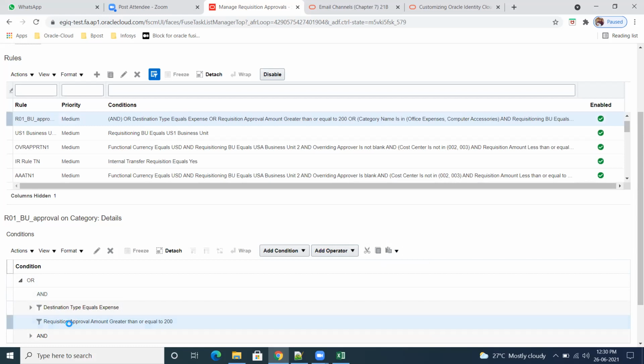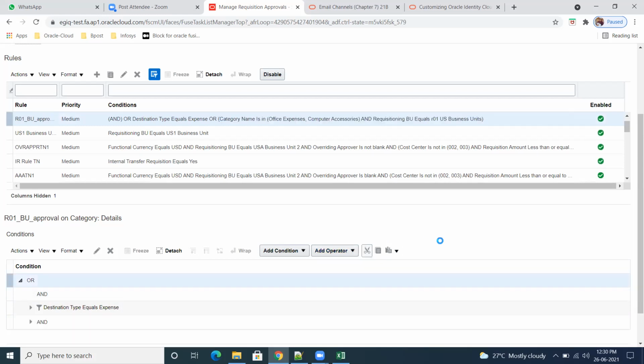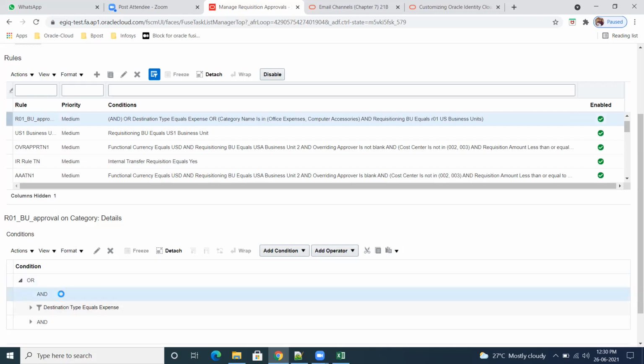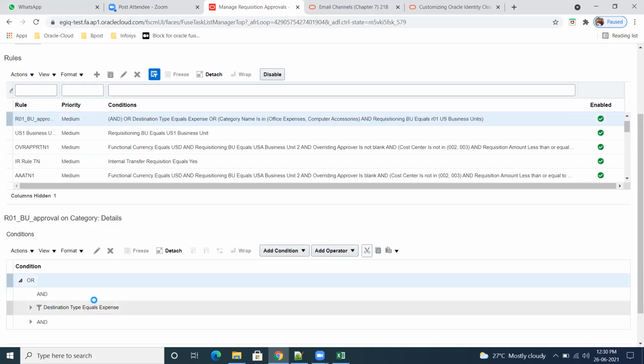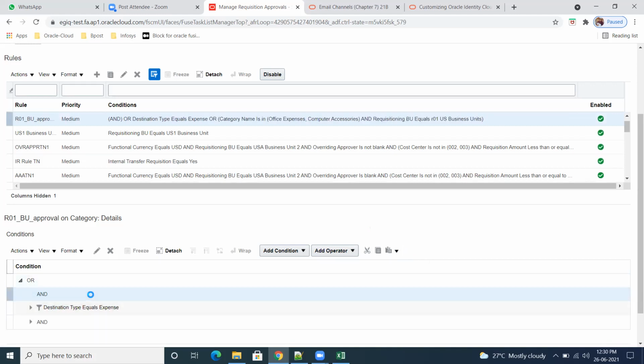This one, cut it, put the cursor here, as below, as a child. No, sorry, this is as a child. Cut again, select this as a child, then it is correct.